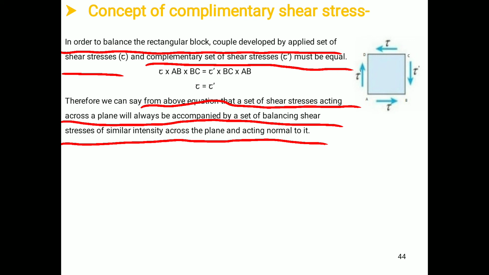So in this manner we have discussed the concept of shear stress and the concept of complementary shear stress. Remember that the complementary shear stress and the shear stress both are equal in magnitude. Therefore tau is equal to tau dash.